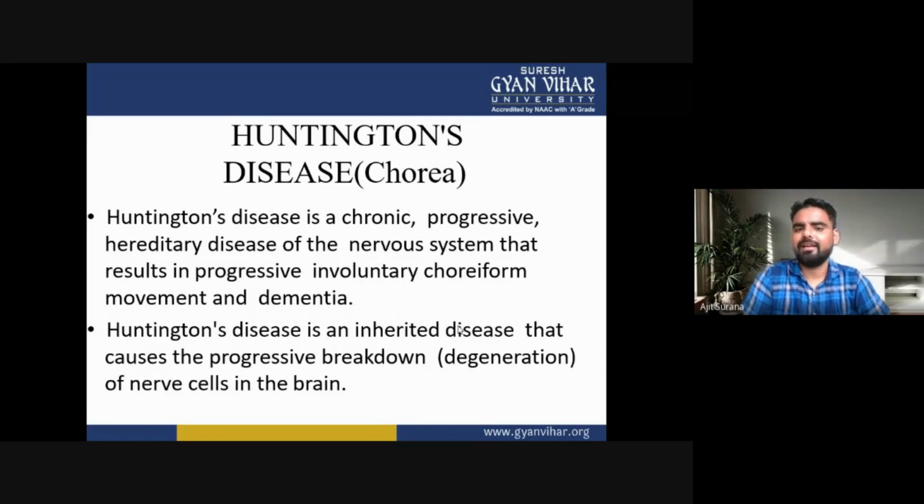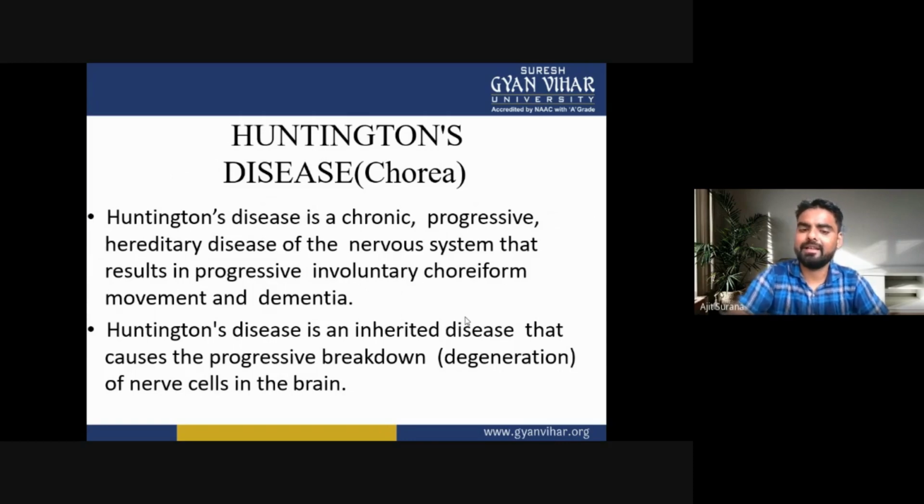So this is the definition of Huntington disease.